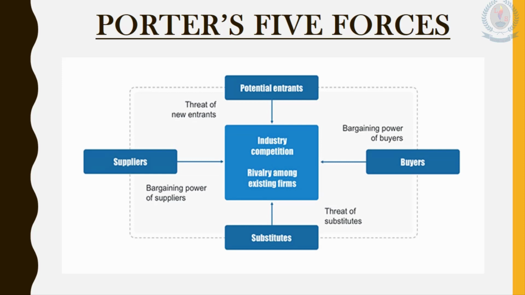And the unfavorability of these five forces causes a business to have a low or unpredictable return. In your textbook, page number 29 clearly explains all these things regarding the five forces model introduced by Michael Porter. So that is why this model is known as Porter's five forces model.